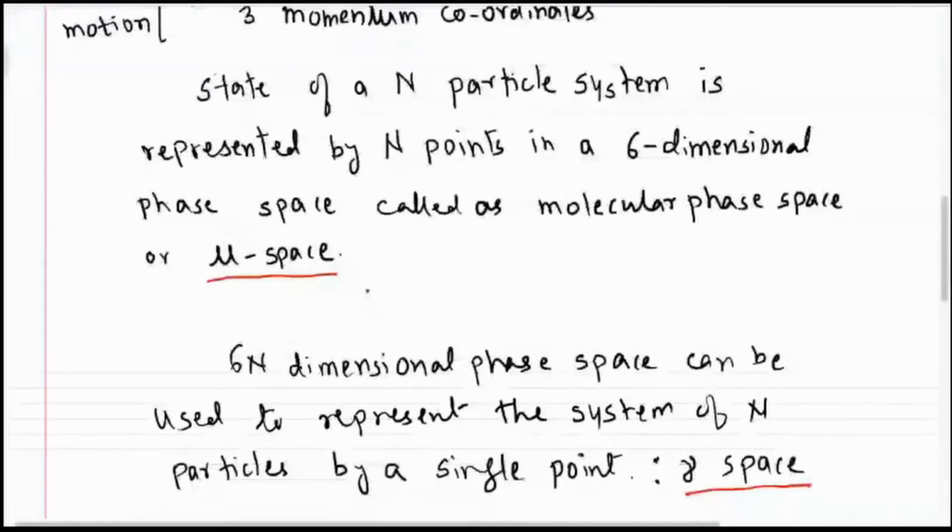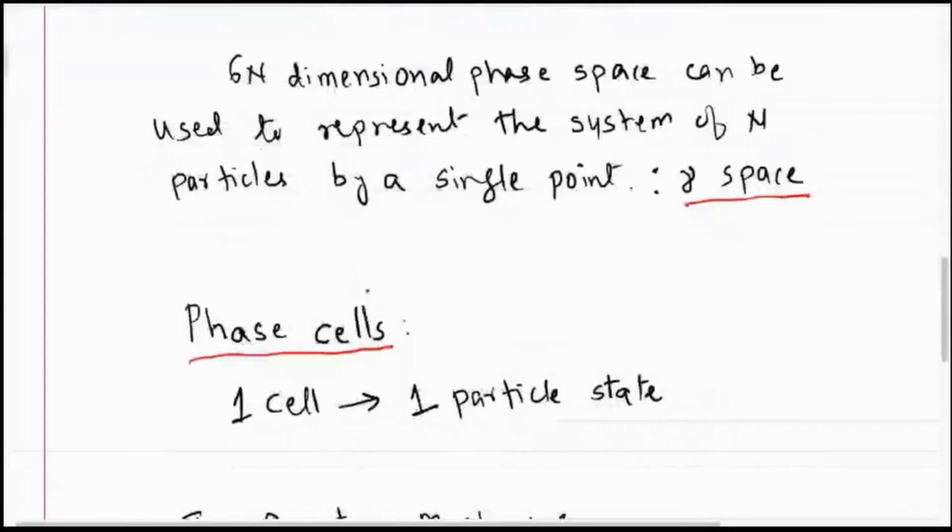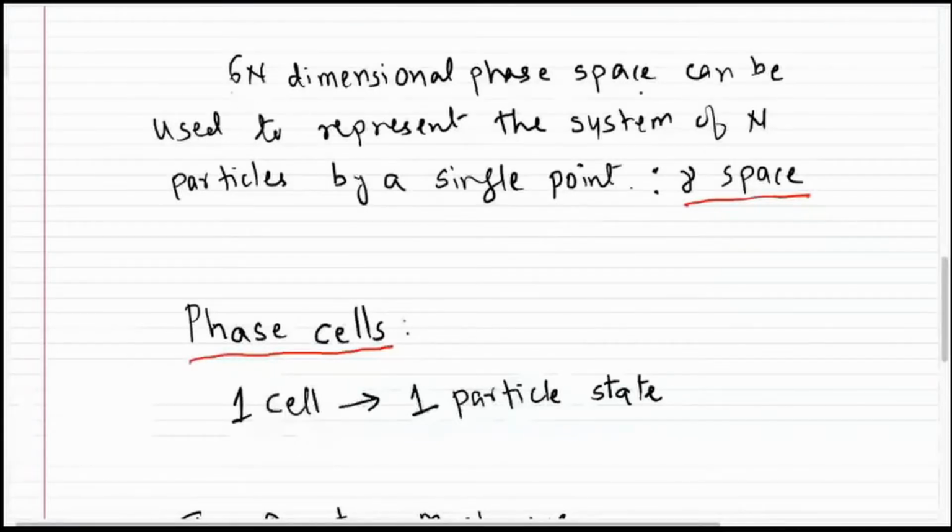Okay, now let's look at another concept. Instead of the six-dimensional phase space, we are now talking about a 6n-dimensional phase space. If you have n particles in the system, you can represent your system of n particles with just a single point.